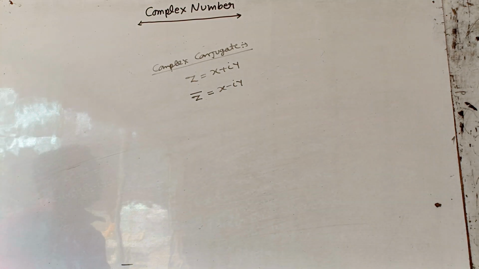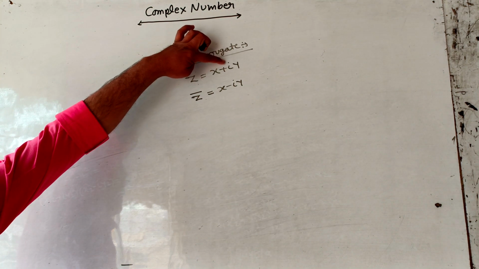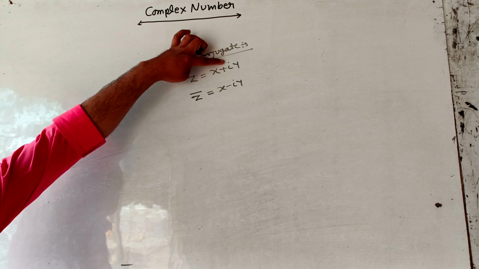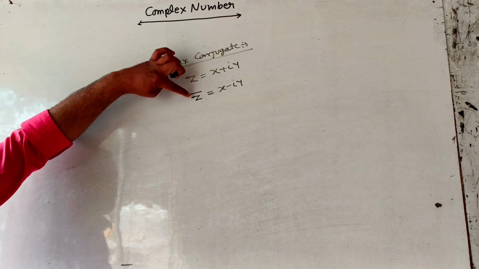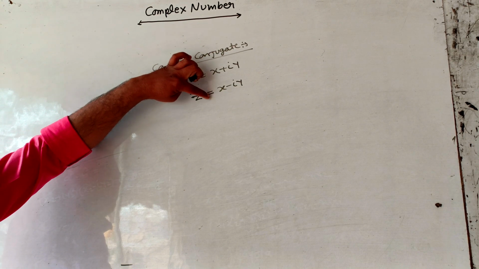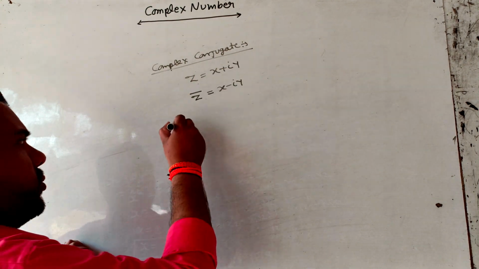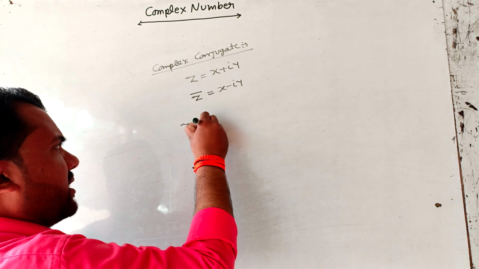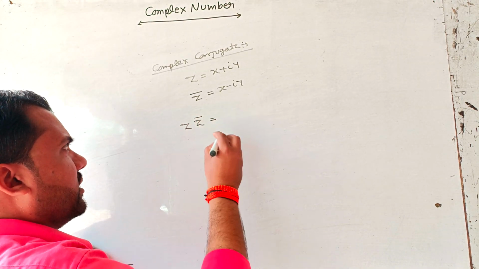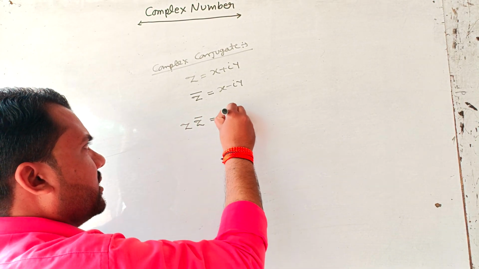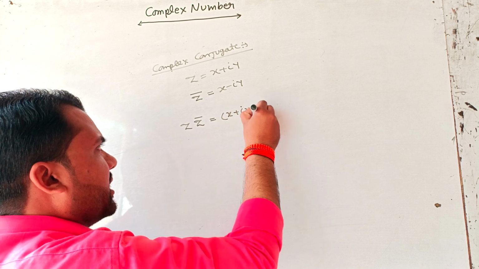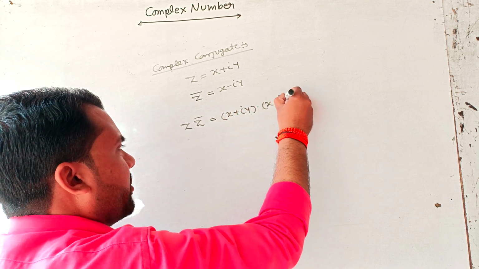If z equal to x plus iy is a complex number, then the complex conjugate of z equals x minus iy. When we operate z into conjugate of z, then we get x plus iy into x minus iy.